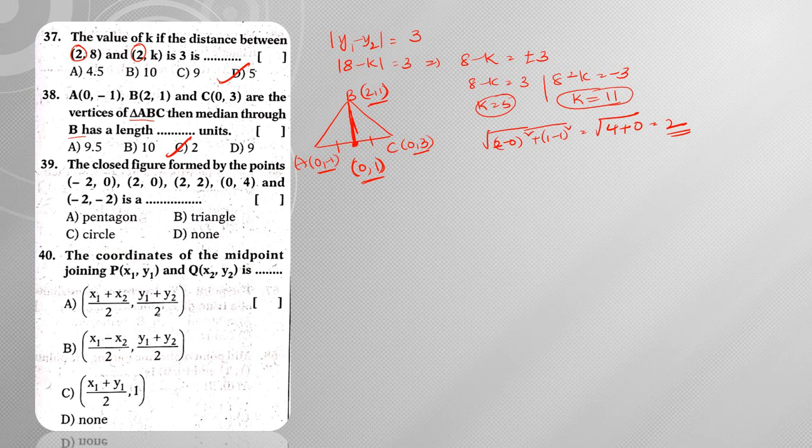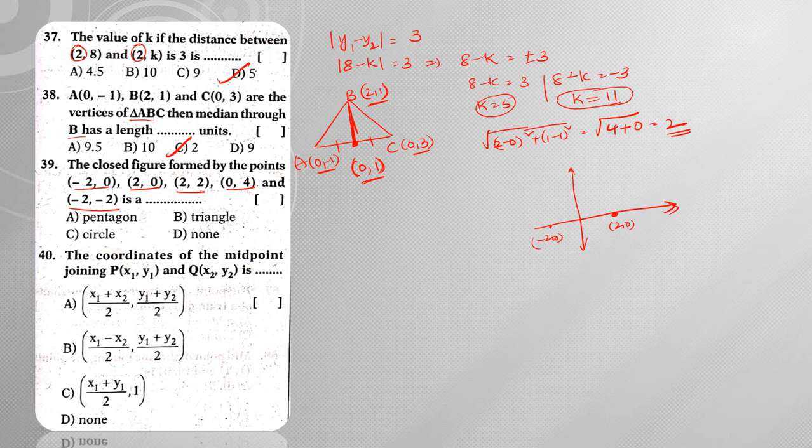Next, the closed figure formed by the points (-2, 0), (2, 0), (2, 2), (0, 4) and (-2, -2) is. Now let us draw and check. Okay, now first of all, consider the coordinate axis. So this is the x axis and this is the y axis. Now first of all, what do I need to consider? (-2, 0). So (-2, 0) will be on the negative x axis. Next (2, 0). So this is (2, 0) and this is (-2, 0).